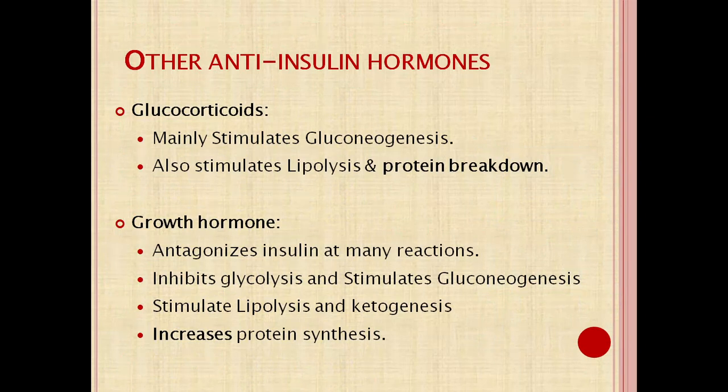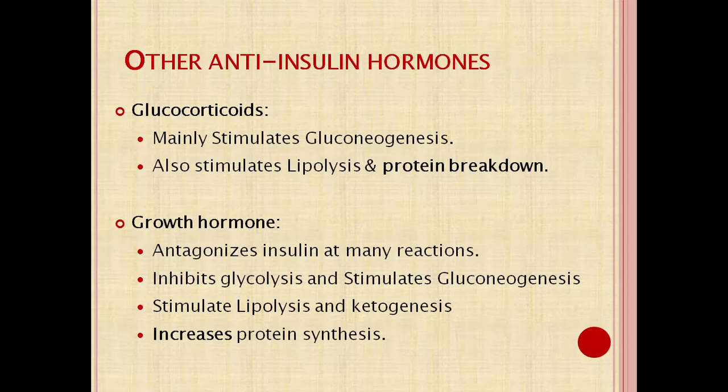Other anti-insulin hormones include steroids. They mainly stimulate gluconeogenesis and lead to an increase in the blood glucose level. Along with that, they also stimulate lipolysis and protein breakdown. Remember, steroids lead to protein breakdown. The second hormone is growth hormone, which also increases the blood glucose level by stimulating gluconeogenesis, lipolysis, and ketogenesis. But it increases protein synthesis. Remember, growth hormone is an anabolic hormone, so it leads to an increase in protein synthesis.